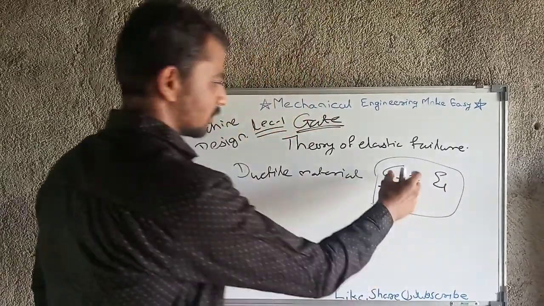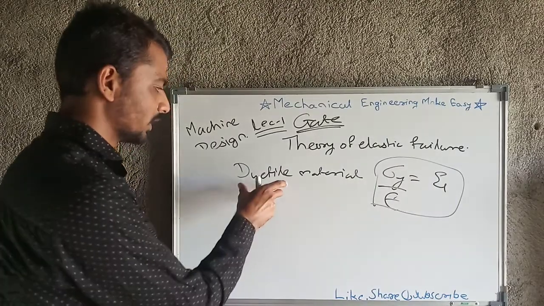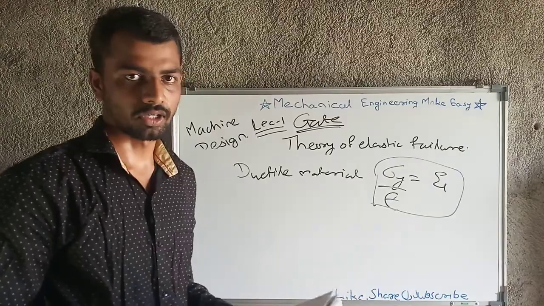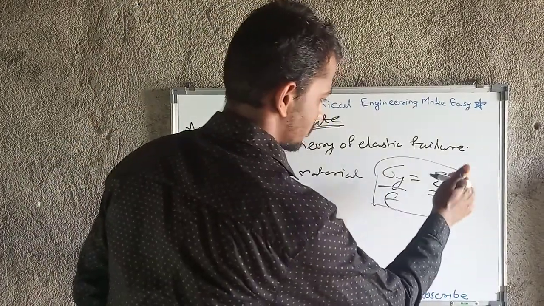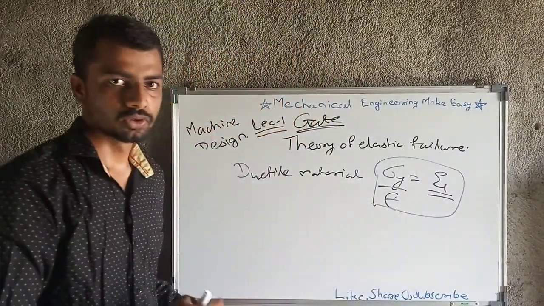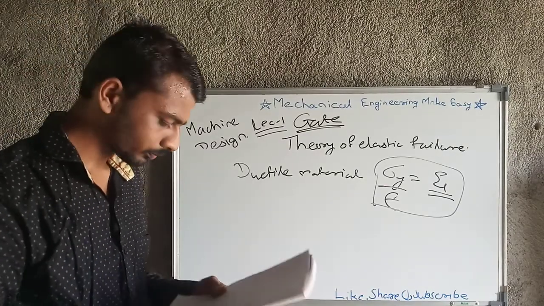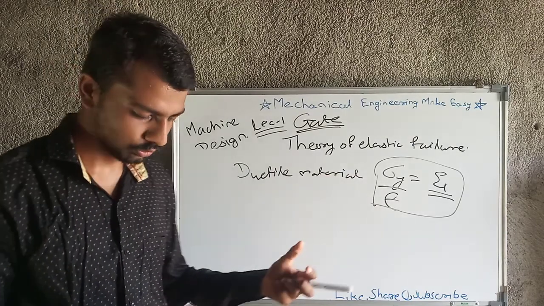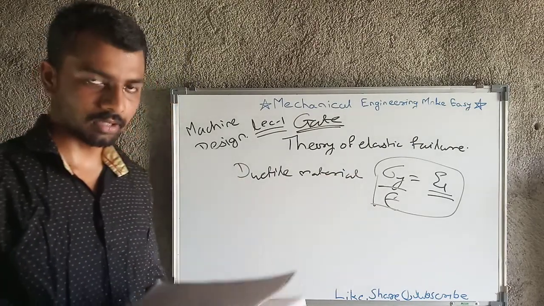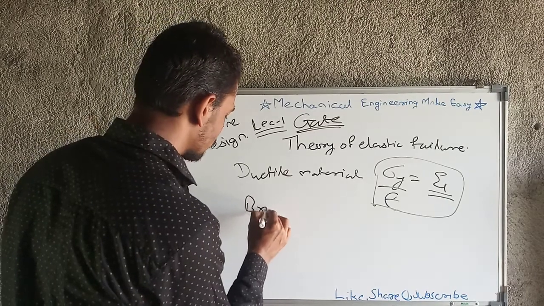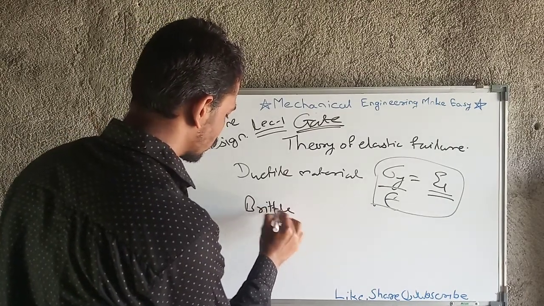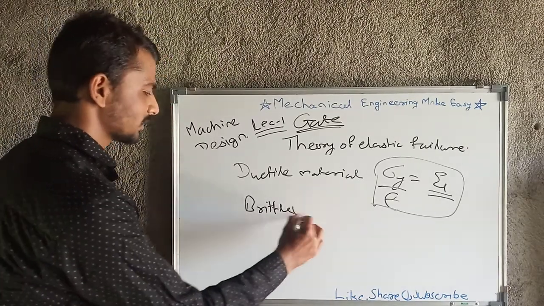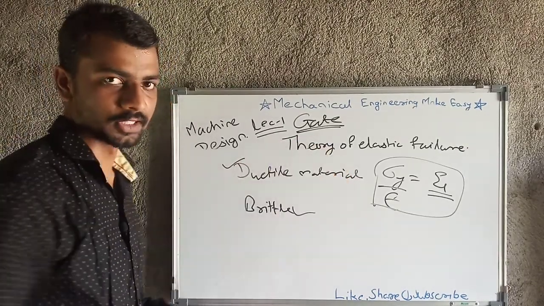But in case of ductile material, the failure will occur before this epsilon 1, so ultimately the component will fail earlier. So for ductile material the maximum principal strain theory is not useful, and it is good for brittle material. This is the advantage and disadvantage of maximum principal strain theory.